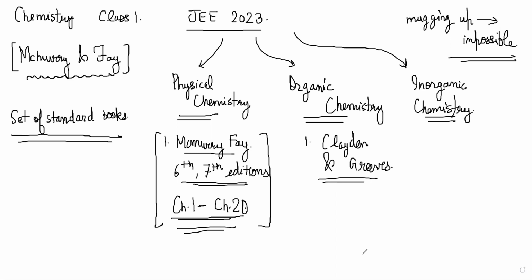Ahan, are you there? Yes, I'm there. Sorry, I joined a bit late. Yeah, it's fine. So what we are discussing is how we are going to prepare chemistry. The idea is that it is split into 3 parts, okay? Physical, organic and inorganic. So for physical chemistry, we'll be following this standard textbook, McMurray and Fay. You have that, right? Yes, I'll just go get the books, 1 second.